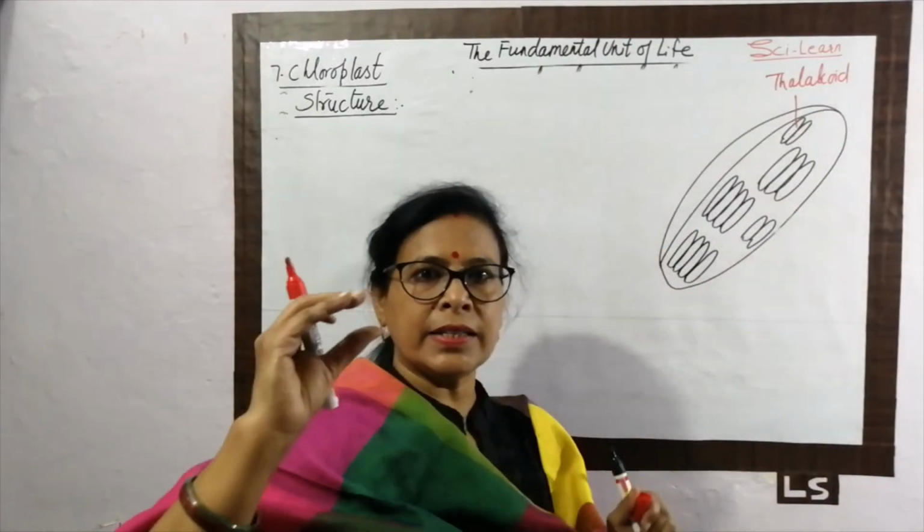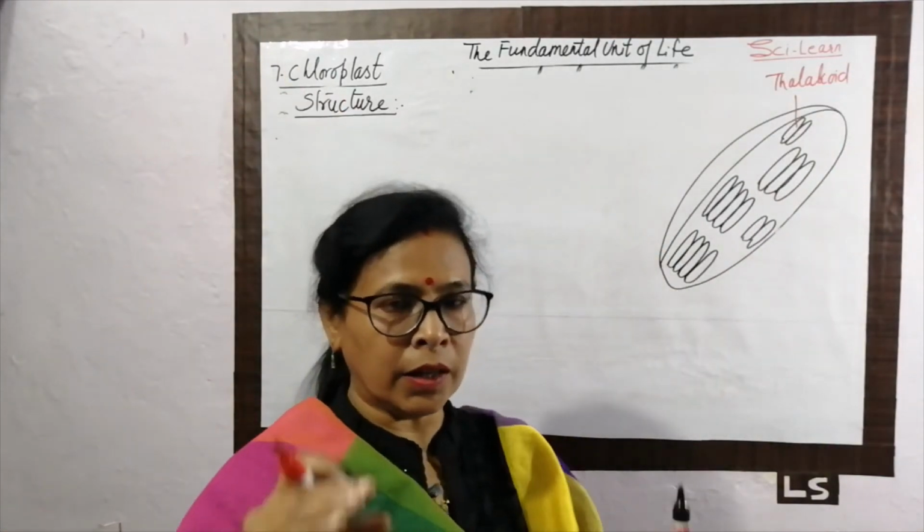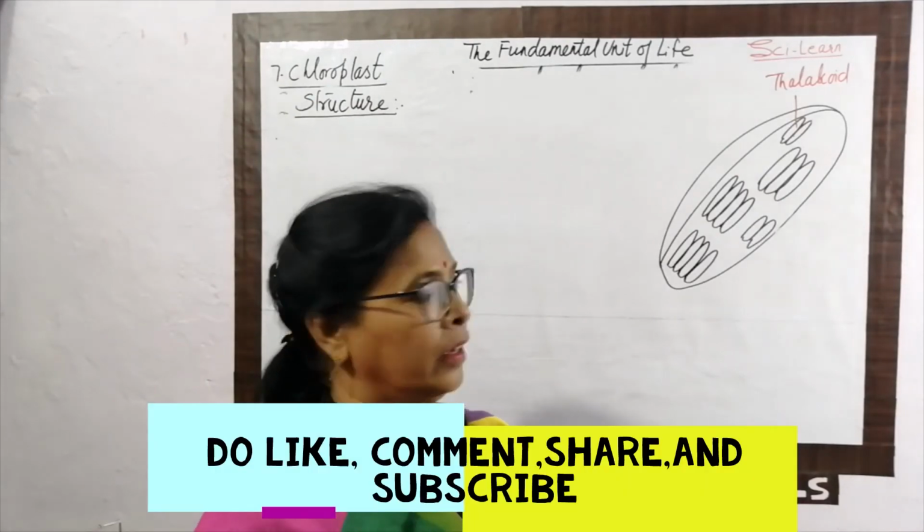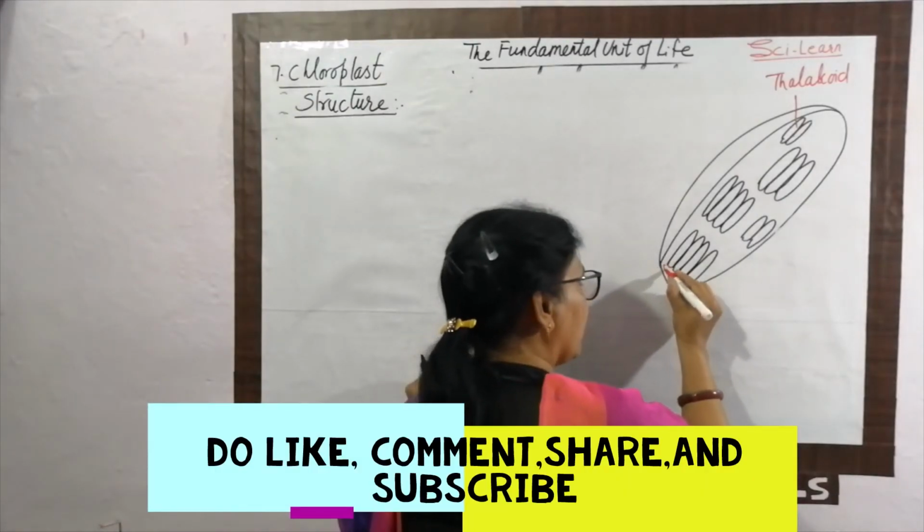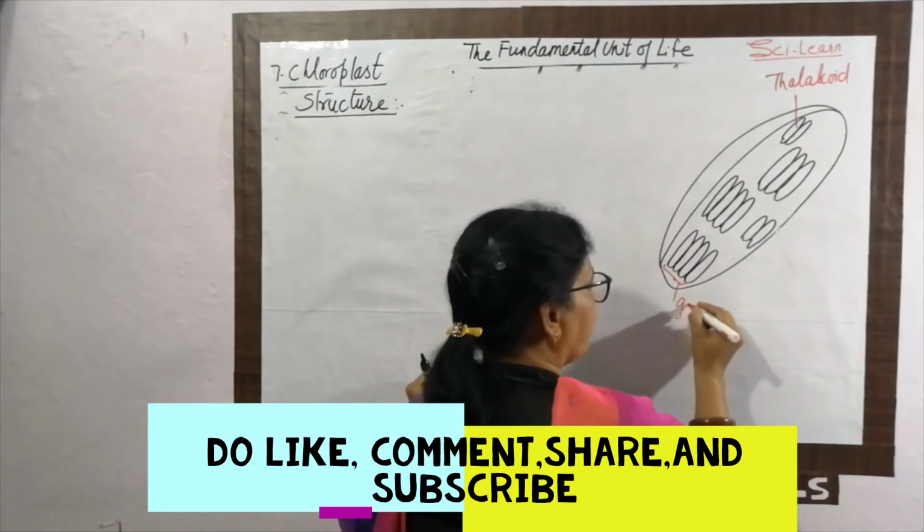Plate-like structures arranged over one another, one above the other. And a group of these thylakoids is called granum.